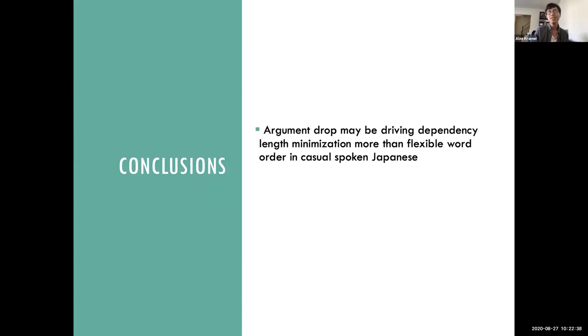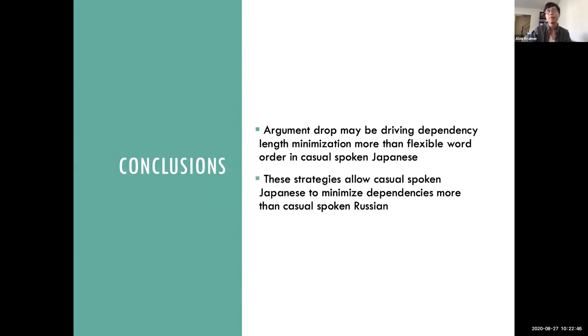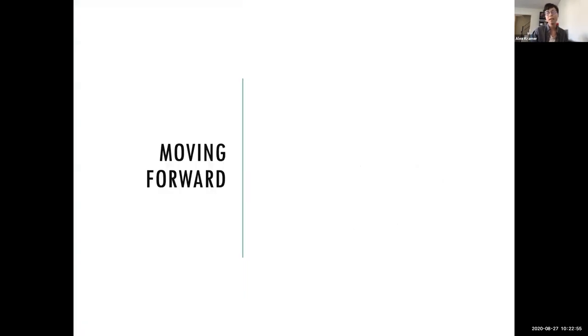So in conclusion, it looks like argument drop might be driving dependency length minimization more than flexible word order in casual spoken Japanese. But still, these strategies do work together, and it seems like together they're allowing casual spoken Japanese to minimize dependencies more than in casual spoken Russian.